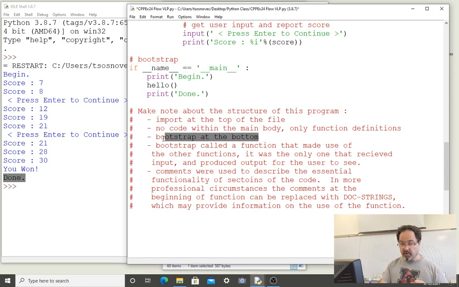The bootstrap is at the bottom. The bootstrap called a function that made use of other functions. It was the only one that received input and produced output for the user to see. So the bootstrap code block called a single function, and that single function, hello, makes use of and calls the other functions that were defined.